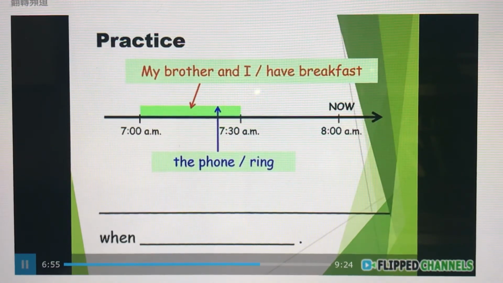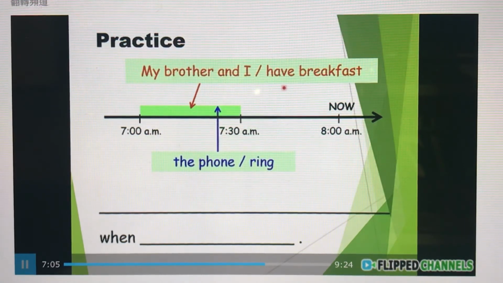And the next one, from 7 a.m. to 7:30 a.m., my brother and I, do we say was having breakfast or were having breakfast? Because we have two people, we will say were having breakfast.